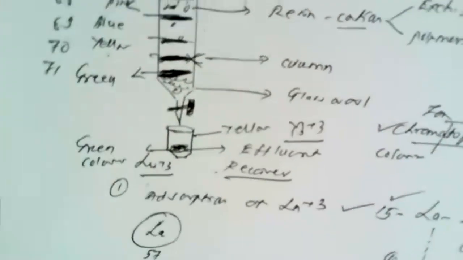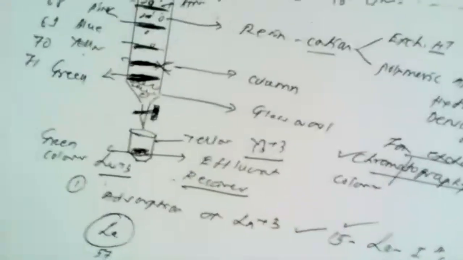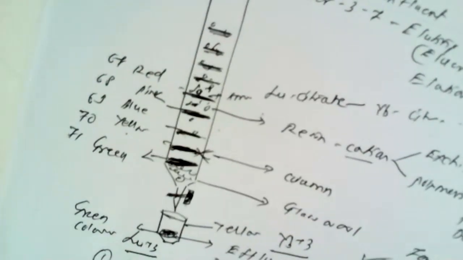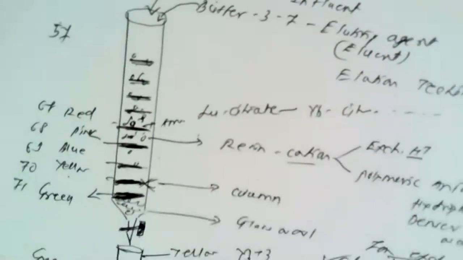So this is how the ions are separated, and this separation is possible only because of the lanthanide contraction, which plays a very important role in the separation of these lanthanide ions into their individual ions. So this is how one can use ion exchange chromatography, or another term normally used at exam time, the modern method of separation of these lanthanides.